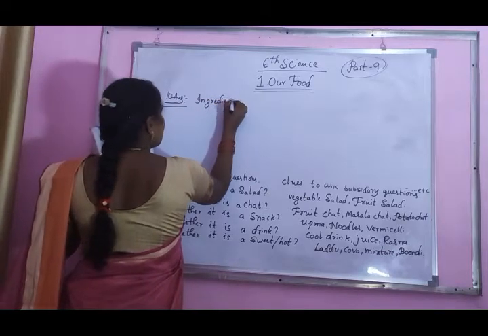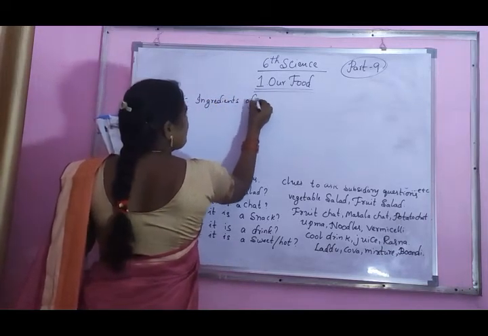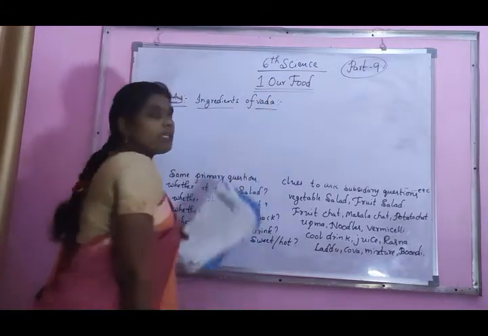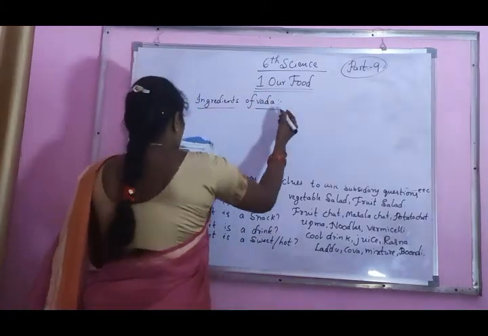Ingredients of vada. You know which type of ingredients we want for preparing vada? Yes.